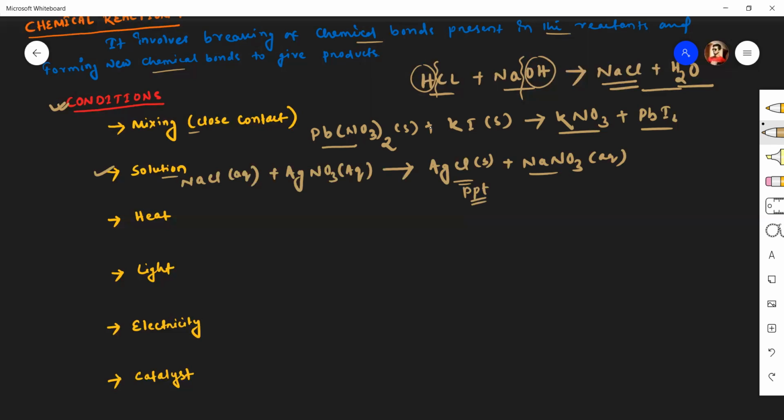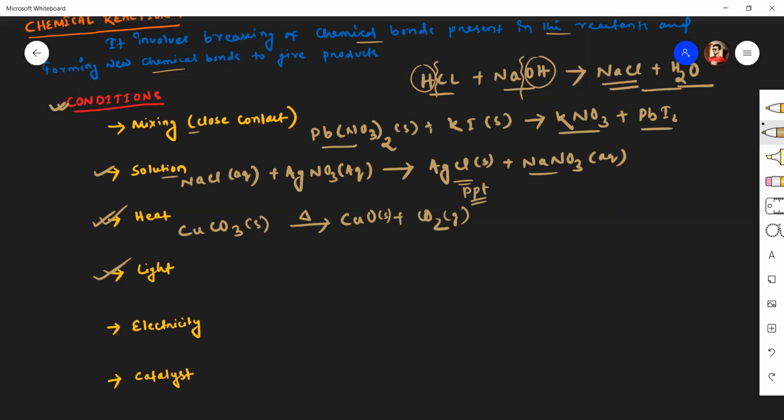The third condition is heat. Some chemical reactions occur only when heat is supplied to them. Like we say, if copper carbonate is heated, it will decompose into two substances called copper oxide and carbon dioxide. So heat is necessary for a chemical reaction to occur. This is the third condition.